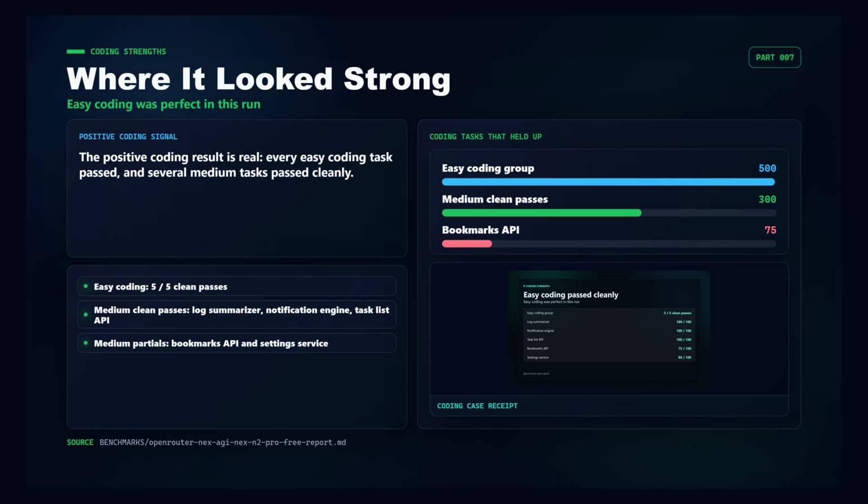The positive coding result is real. In the coding category, every easy task passed at 100 out of 100: word counter, date range validator, FastAPI health and echo, JSON config merger, and Slugify. Medium coding was also useful, with clean passes on a JSON log summarizer, notification engine, and task list API. The weaker medium cases still scored partial credit, bookmarks API at 75 and settings service at 80.